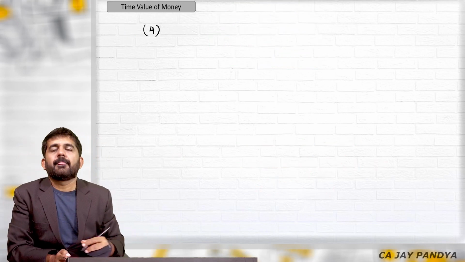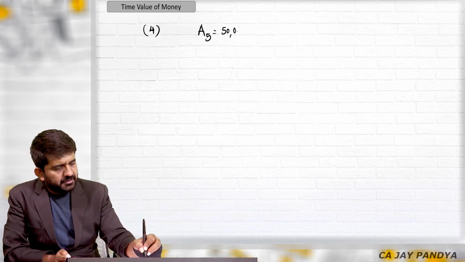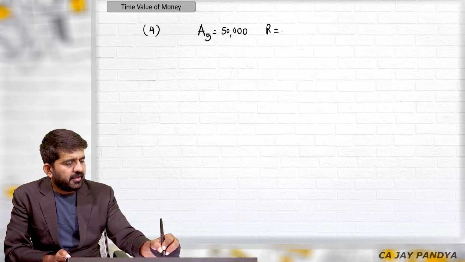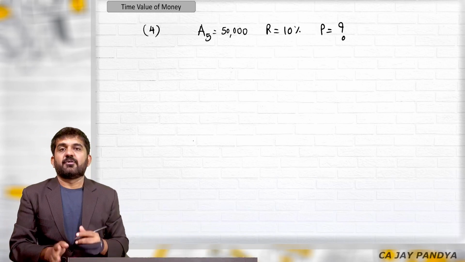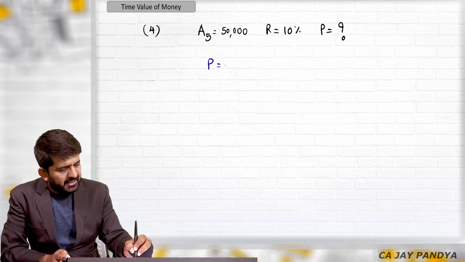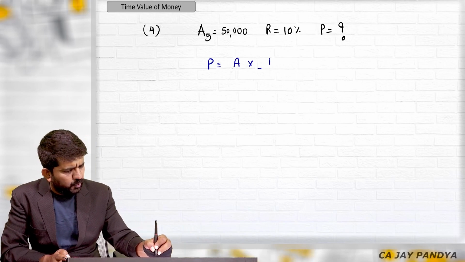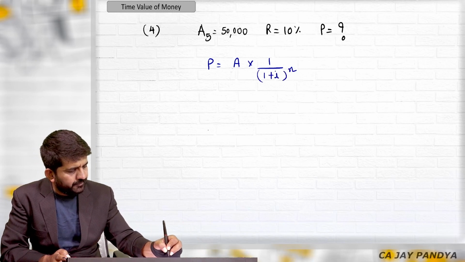We are again in category number 4 questions. Amount after 5 years is 50,000. Rate of interest is 10%. What will be the present value? I'm finding the answer. P is equal to A into 1 divided by (1 plus I) raised to n.